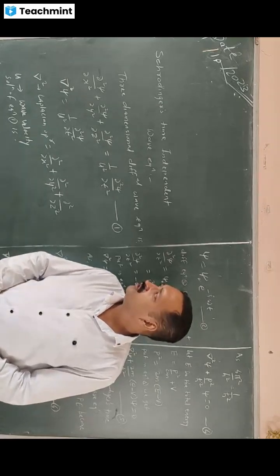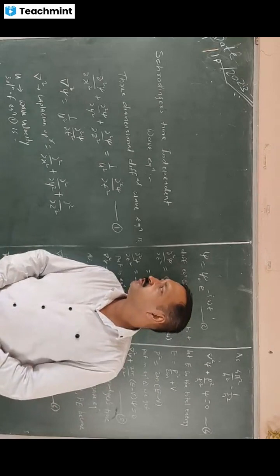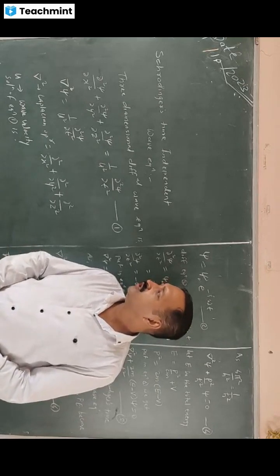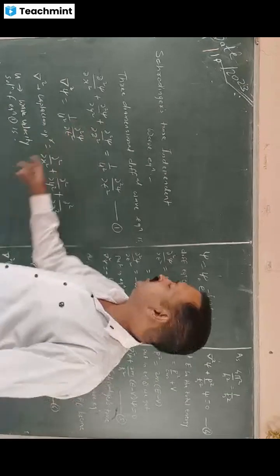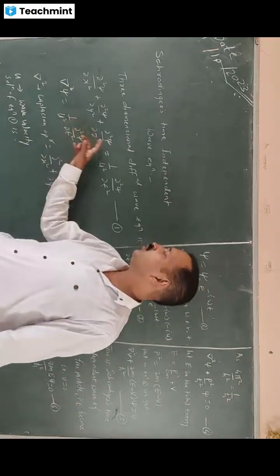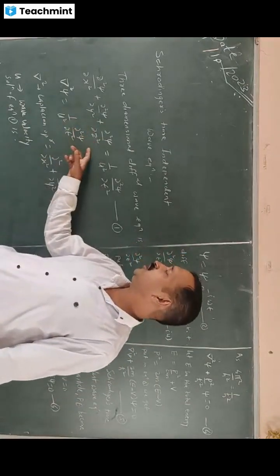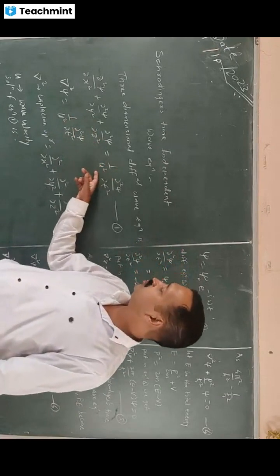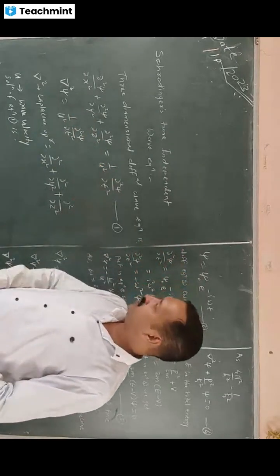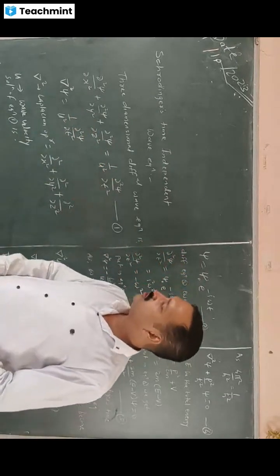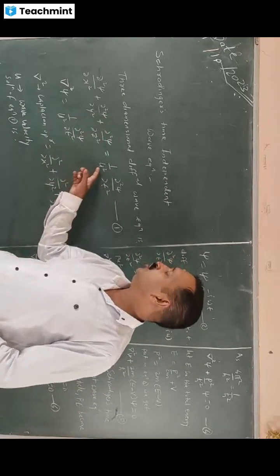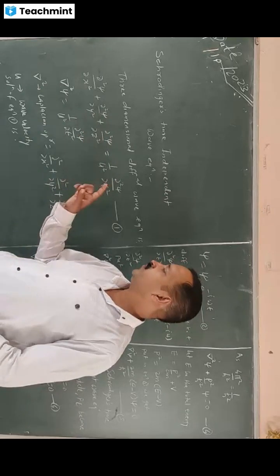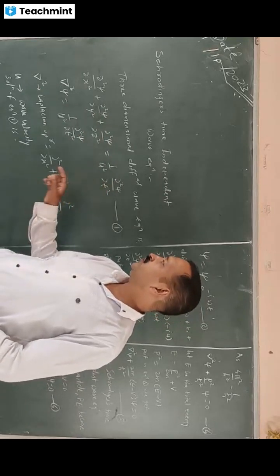Then the three-dimensional differential wave equation is del 2 psi by del x square plus del 2 psi by del y square plus del 2 psi by del z square equal to 1 upon u square del 2 psi by del t square. In this case, psi is the wave function, u is the wave velocity.